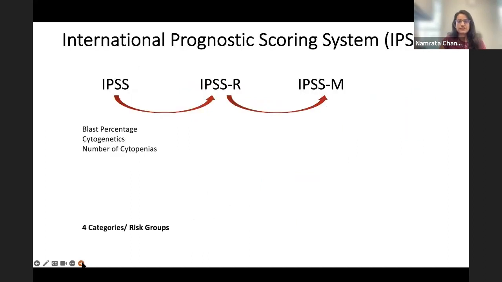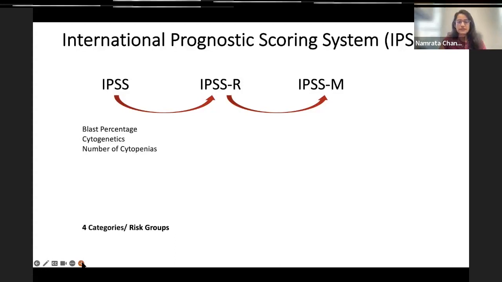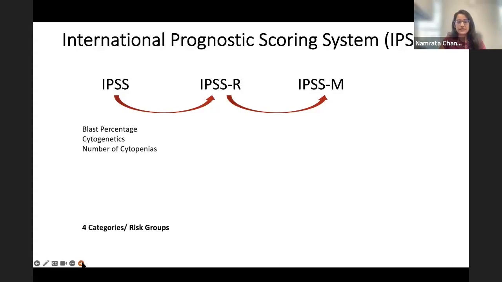So in terms of risk stratification, when a patient comes into the office the first time, we're basically trying to figure out what their risk is to progress to AML and how we expect their life to be. One of the ways to do this is using the International Prognostic Scoring System, or the IPSS-R. This score has evolved over time, starting from the IPSS, where there were three key components that were monitored: blast percentage, the cytogenetics that we mentioned, and then the number of cytopenias. Based on this information, patients were divided into 4 categories or risk groups.